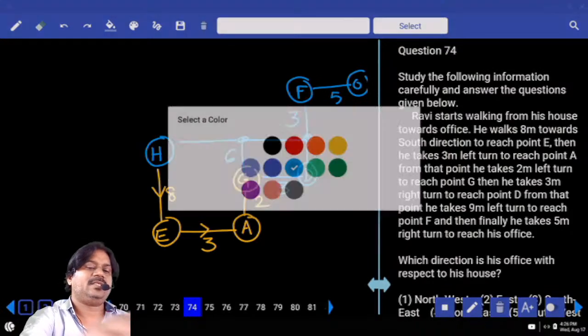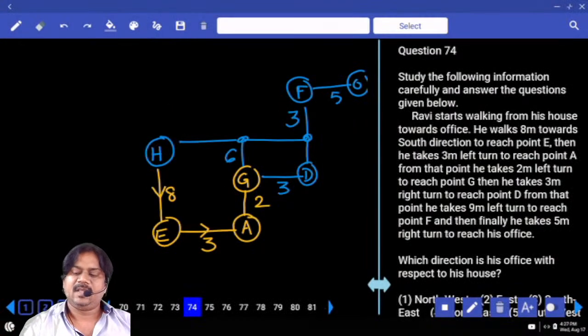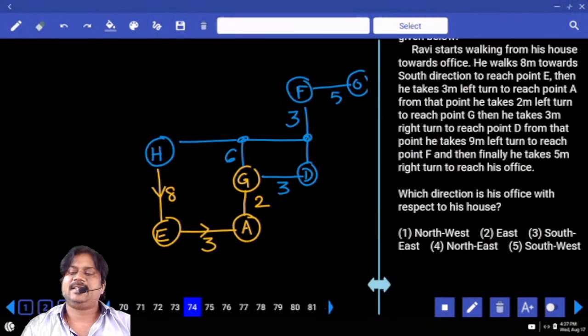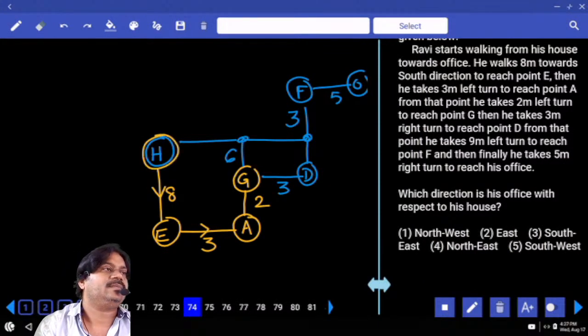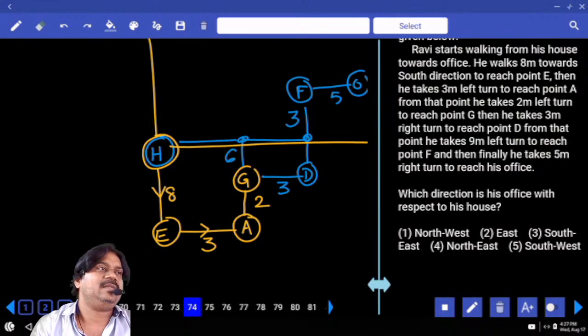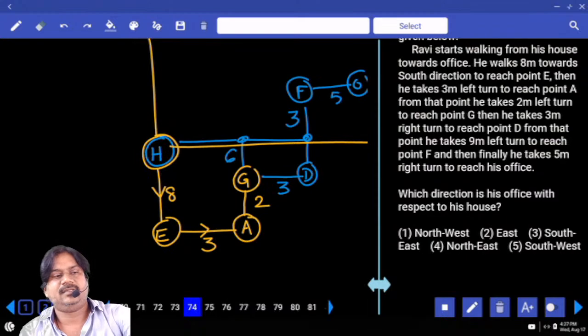This is the information as per the given data. First one, which direction is his office with respect to the house? Is it the place of house? This direction is, and the office lies in between these 2 lines, and that means right.